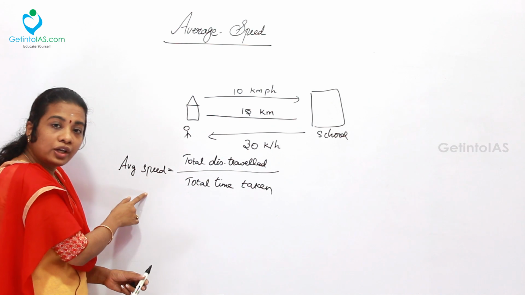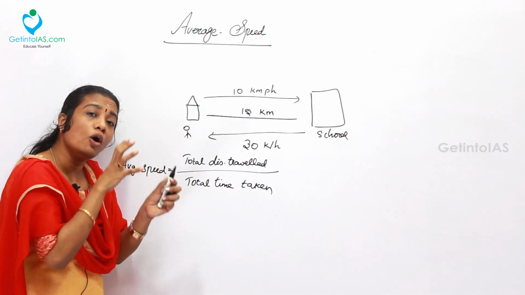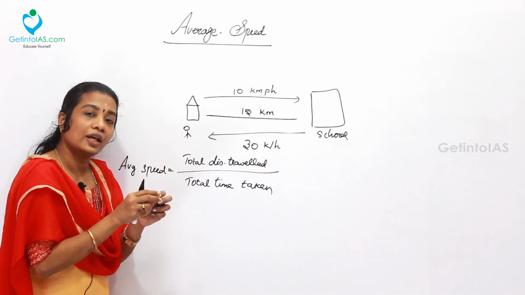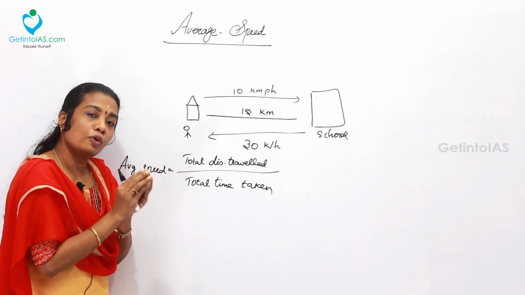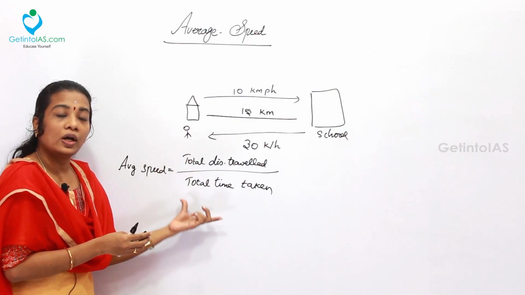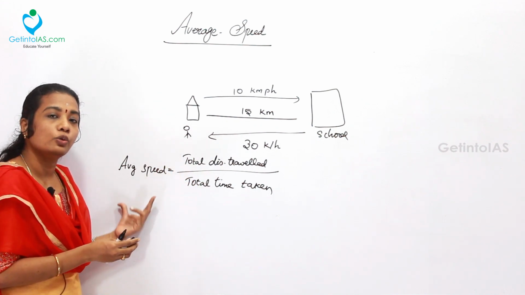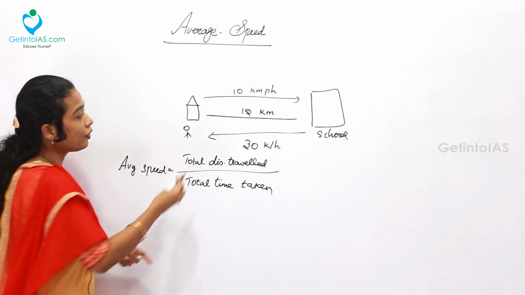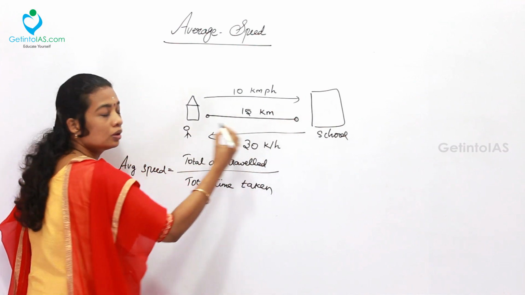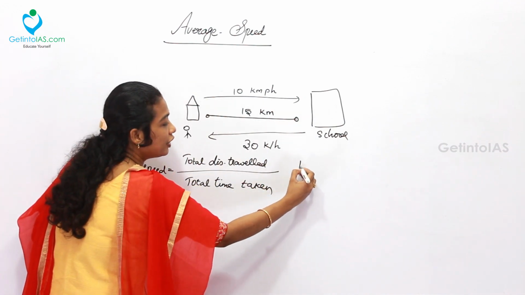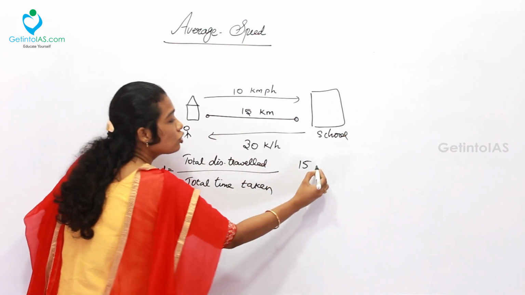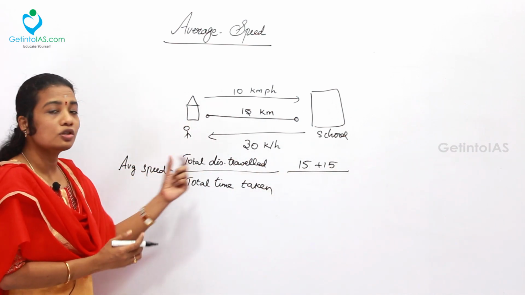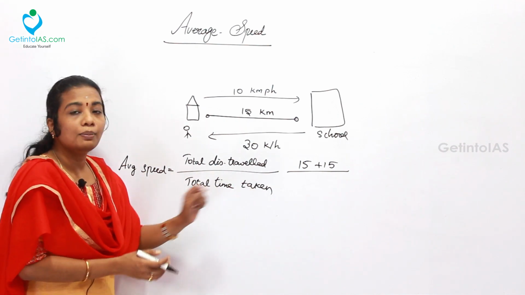Usually for the speed formula you get one distance with one time. In the case of average speed, you have to add up all the distances covered and also get all the times taken for each part. You sum up all the breakup of the time, and finally by dividing these two, you get the value for average speed. First of all, you have to find the distance covered from home to school, which is 15. Again he is returning back, so 15 plus 15, totally 30 kilometers was the distance travelled. What is the total time taken?